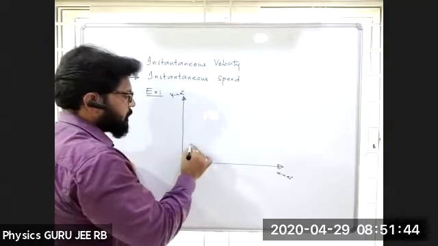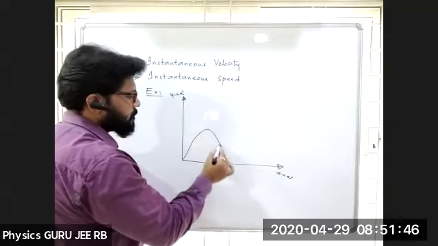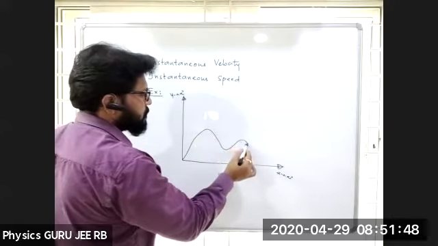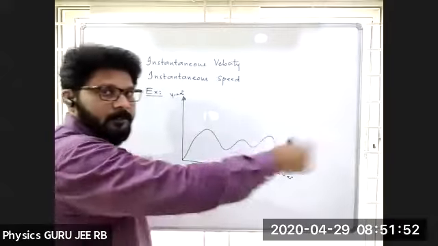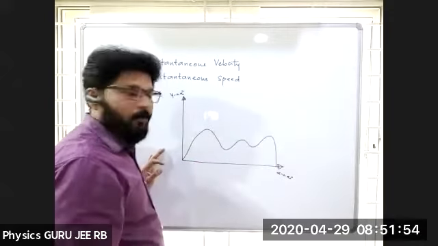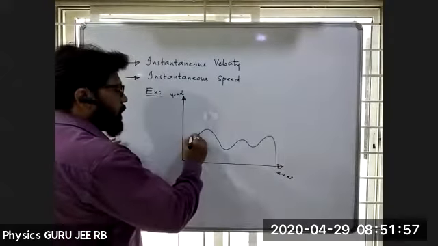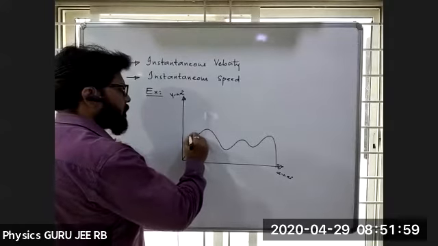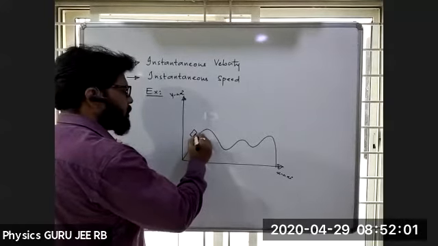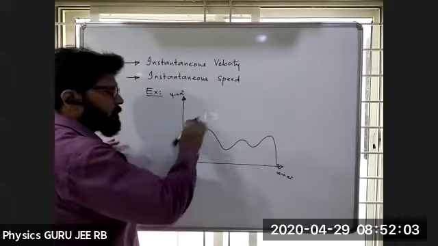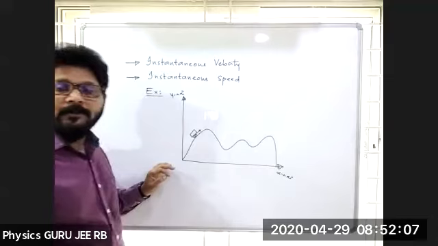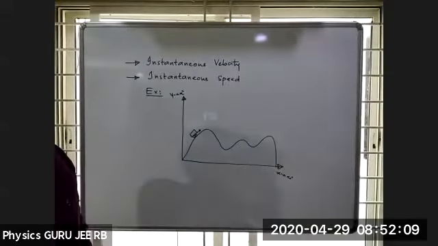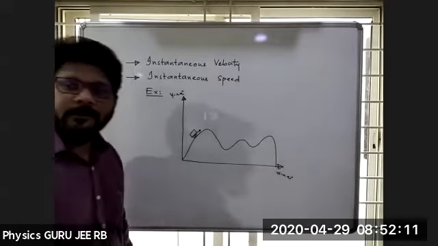Let me take like this, a curved-shaped road, and a car is moving on it like this, right? Are you able to see, all of you? Yes or no?